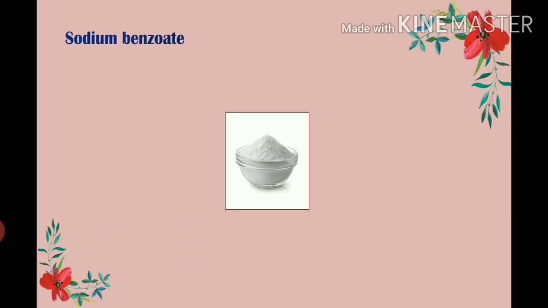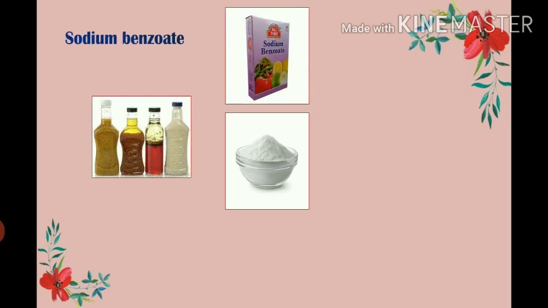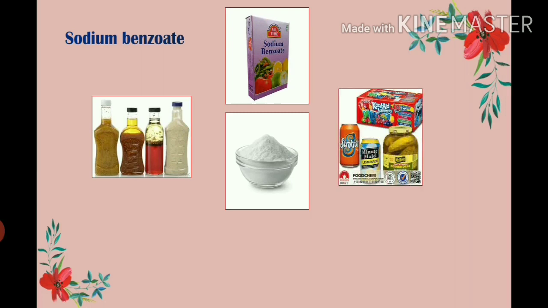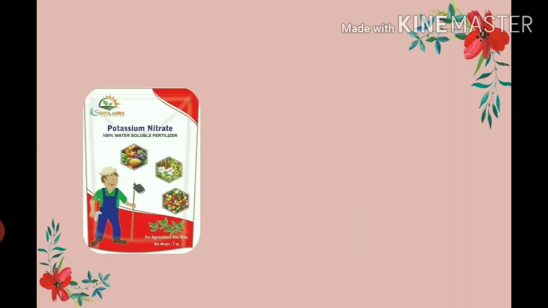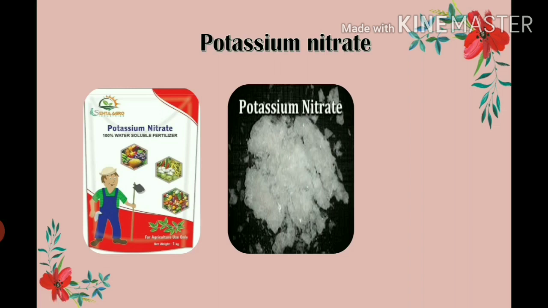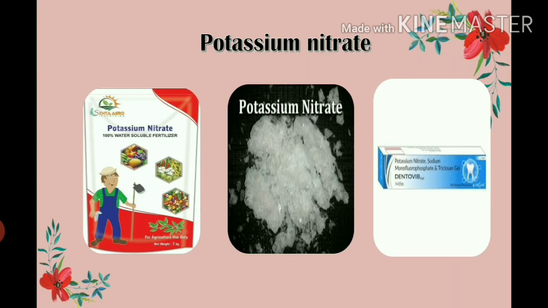Now, next, sodium benzoate. Students, sodium benzoate is used as a food preservative. For example, in foods like jam and pickles, we use sodium benzoate to preserve the food for a long time. So, sodium benzoate is very useful. Next is potassium nitrate. Potassium nitrate is used as fertilizer. It is a water soluble salt, so it is used as fertilizer. And potassium nitrate is also used in making some types of ointments.